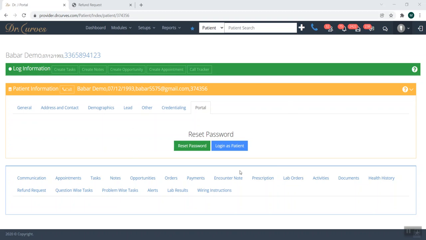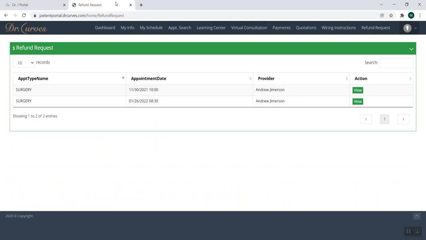We have four types of cases. I'm on a demo patient, and I have scheduled appointments of surgery for this demo patient of different dates. So on the patient portal, we have a tab of refund request. I have refunded my money as a patient. There is a refund button over here. I have refunded, so this button is showing me a view button.